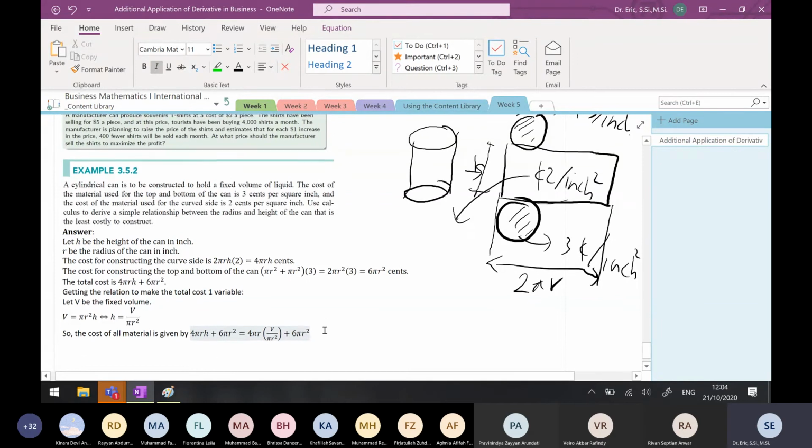Now I have just a function of r. The cost of our material is a function of r. I can simplify this by removing pi and r, so I have 4V divided by r plus 6 pi r squared.